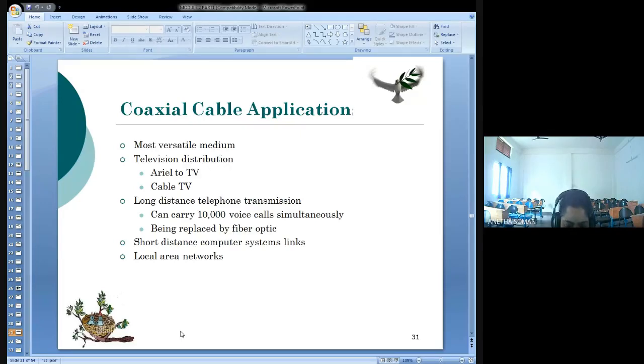Once you study all these transmission media, the most important thing is that you have to describe their types. Then the main thing is that you have to specify the advantages, disadvantages, and applications for each guided media. Even if it is not asked, you have to specify them, depending upon the marks, you have to write it.